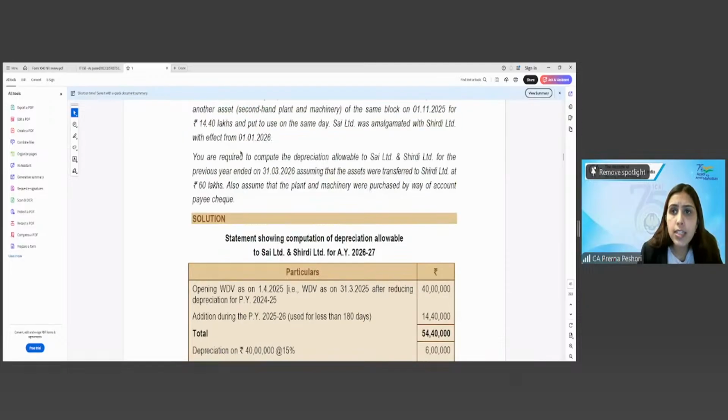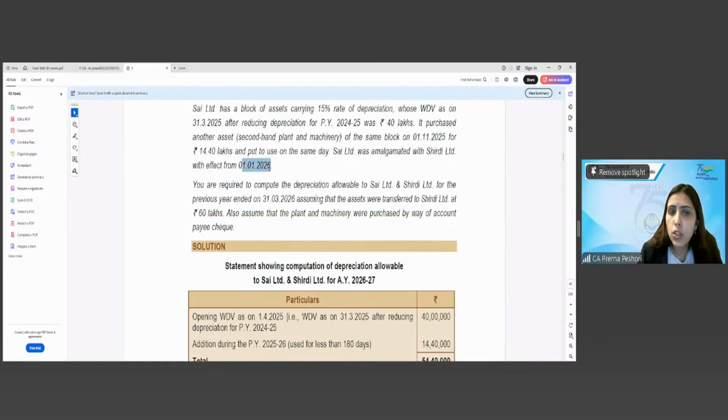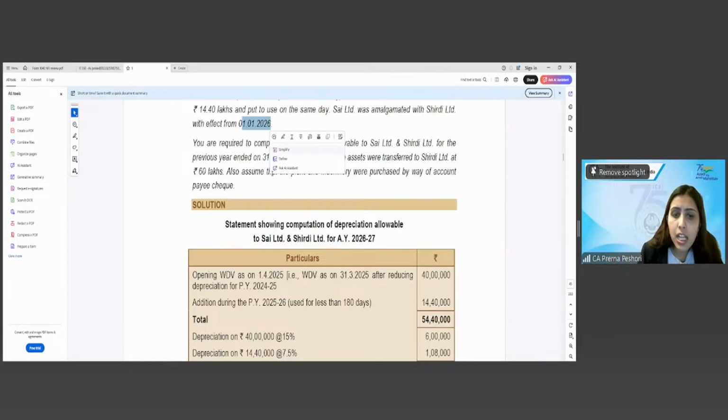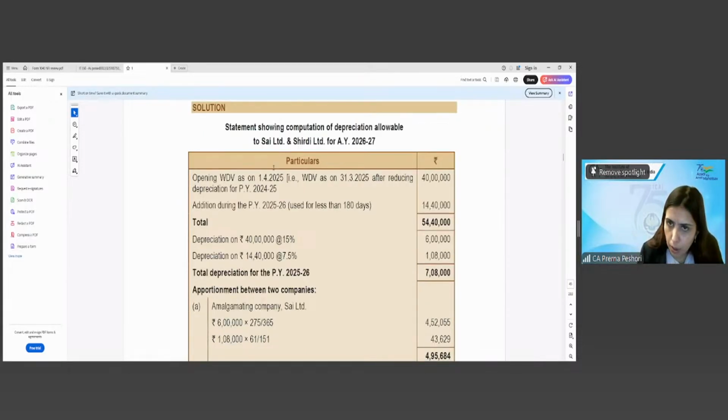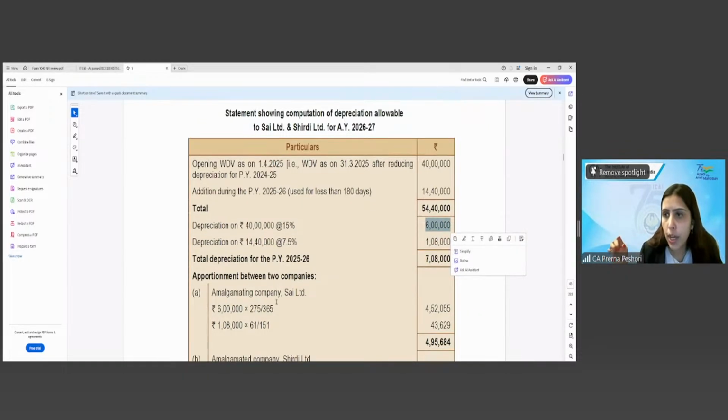Now the amalgamation was done on 1st January 2026. So until 31st December 2025, Sign will be eligible for depreciation. After that, Shirdi will be applicable. So on the 7 lakh 8,000 which is there, you will allocate this between the two entities. But you will not allocate 7 lakh 8,000 directly because this comprises two assets. So on the first 6 lakh, you will allocate for 275 days divided by 365 days to Sign, and for the balance days to Shirdi.